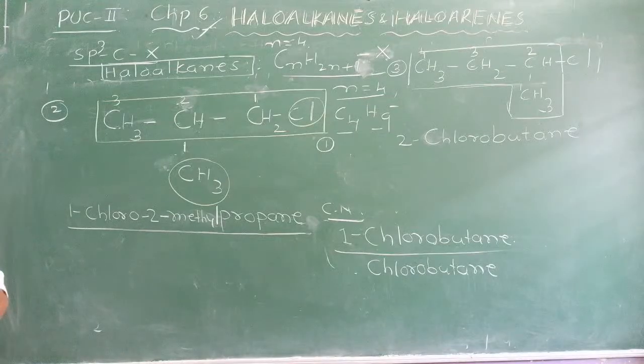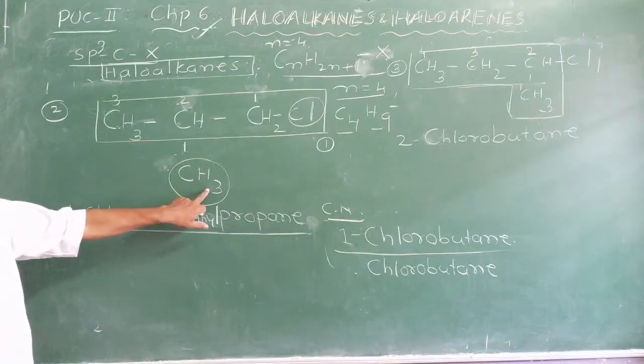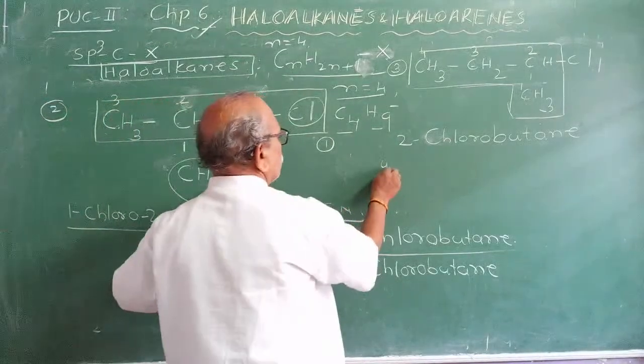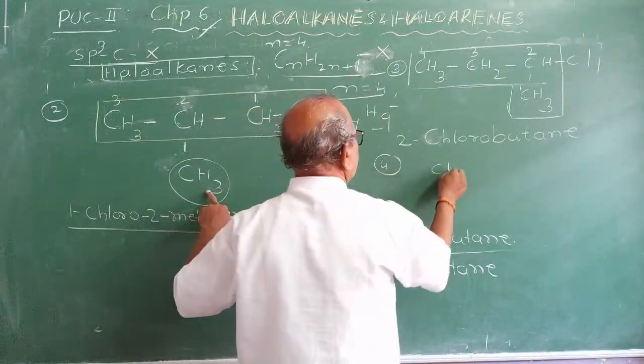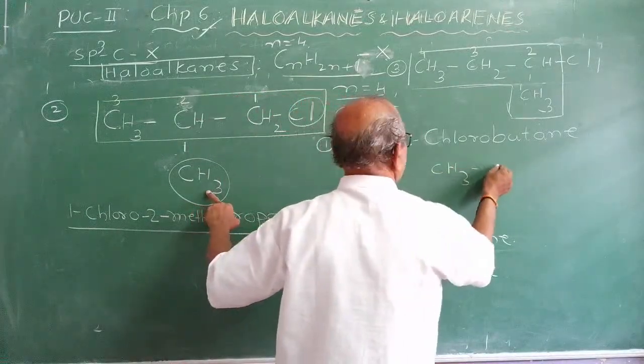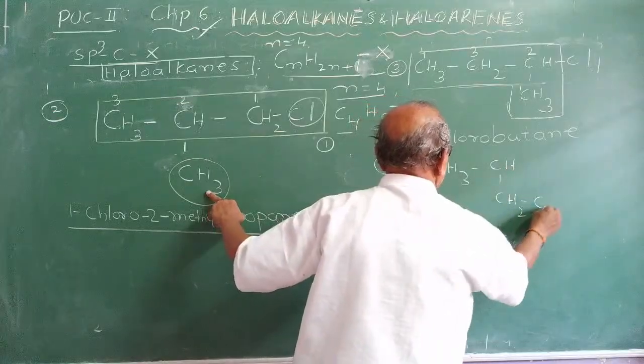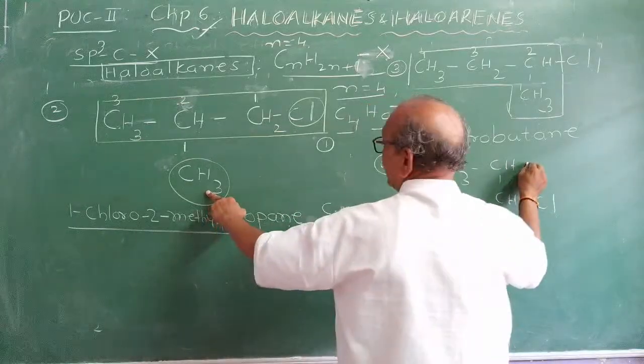Now, if I write a chlorine atom to this carbon atom, note, one possibility. What are all the possibilities? CH3, I will write CH2, CH2Cl, and I will continue.